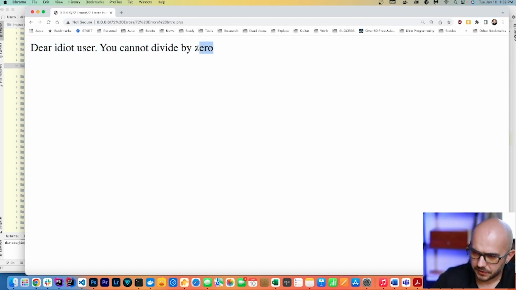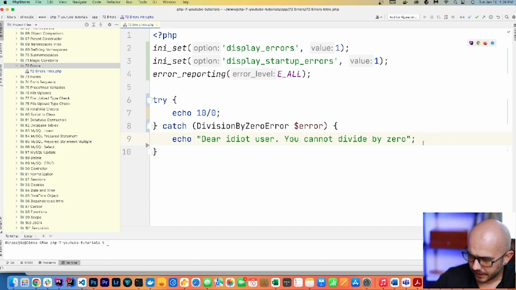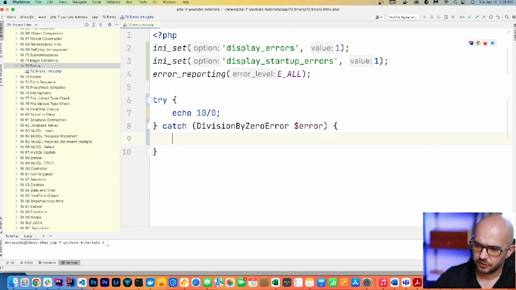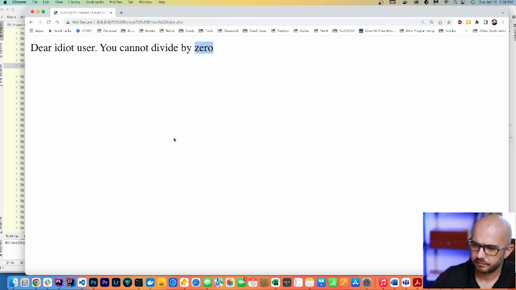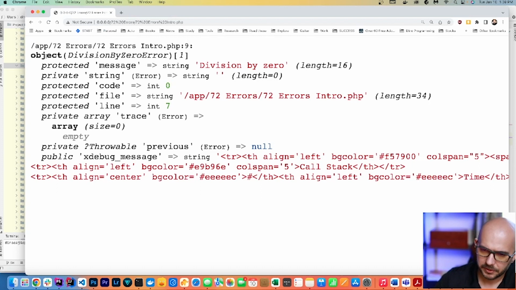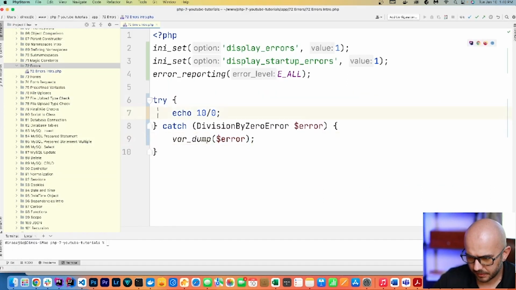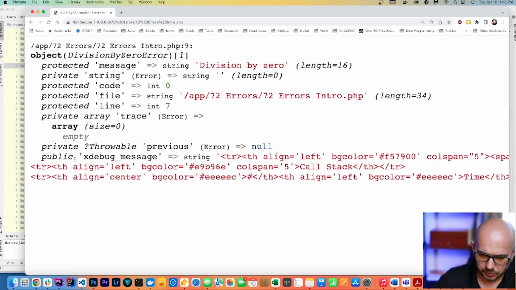But if you're curious to see what the error object actually holds, what we can do is just var dump our error. Refresh, and we can see that it is an object. It contains a message and a few other things like the file location that it occurred, the line that it occurred on. So it says 7, which is correct. And for example, even our debug message that we saw earlier.